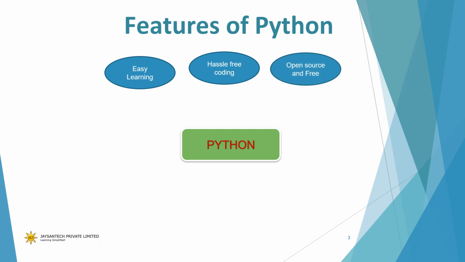Next, it is open source and free. Open source is where your code is freely available to everyone to see. It is free to download and free to use. You're also free to modify the Python code and redistribute it as well.